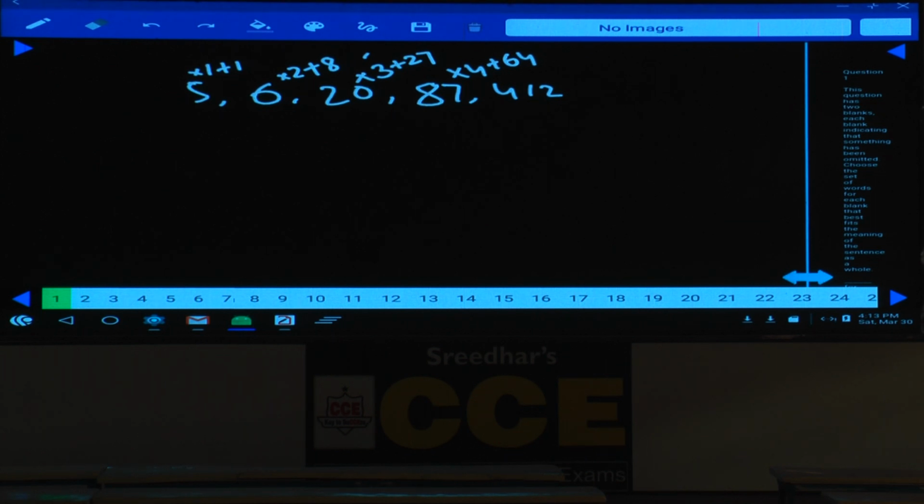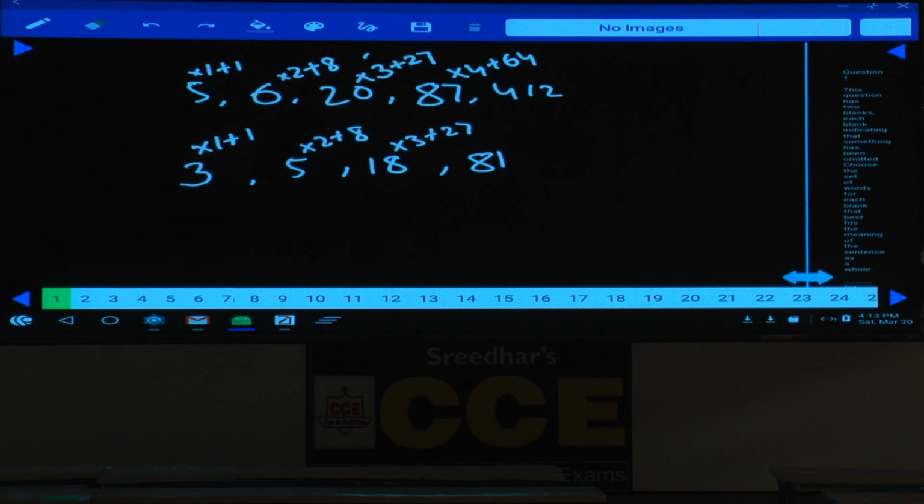Now starting, what is the starting number given? 3. Now we need to find out the number that is coming in the place of D, that is 3 into 1 plus 1, 3 into 1, 4 plus 1 is 5, 5 into 2, 10 plus 8 is how much? 18, and 18 into 3 is how much? 54 plus 27. What is 54 plus 27? 81, isn't it? If it is 81, tell me what should be the next number here?